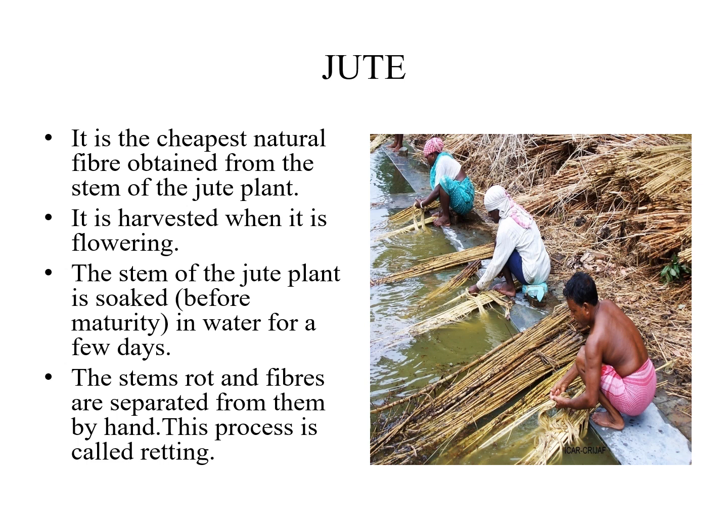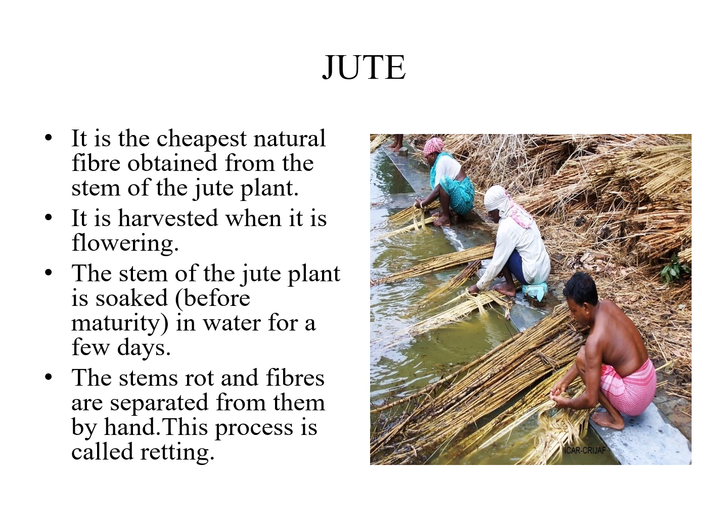Jute. Jute is also a natural plant fiber. It is the cheapest natural plant fiber, obtained from the stem of the jute plant. See, in cotton we get cotton fiber from the cotton boll, the cotton fruit. In the same way, jute fiber is obtained from the stem of the jute plant. The stem should be cut before the plant matures, in the flowering condition. That is, it is harvested when it is flowering.